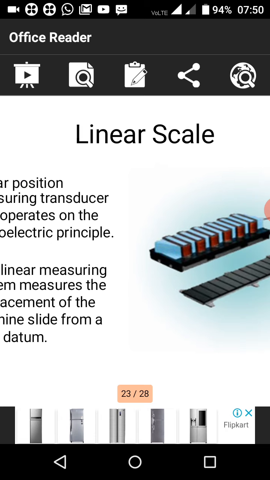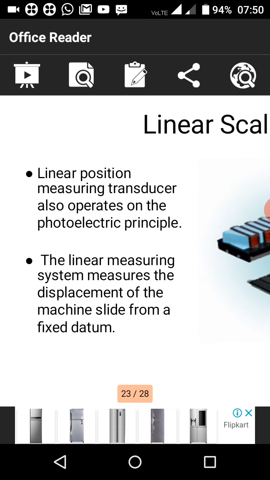Now we'll see the linear scale. What is the linear scale? Linear position measuring transducers also operate on photoelectric principles.